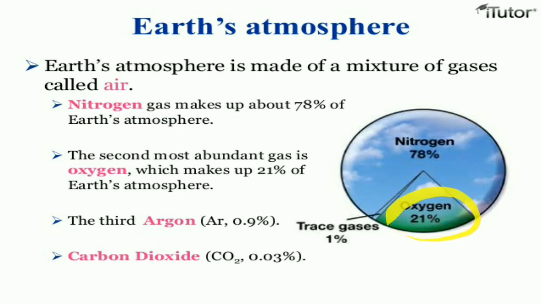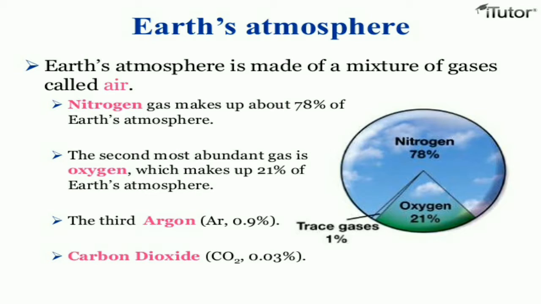Here we can see 21% oxygen gas. The third, argon, is 0.9%, and carbon dioxide is 0.03%. So Earth's atmosphere is made of a mixture of gases, and it is called air.